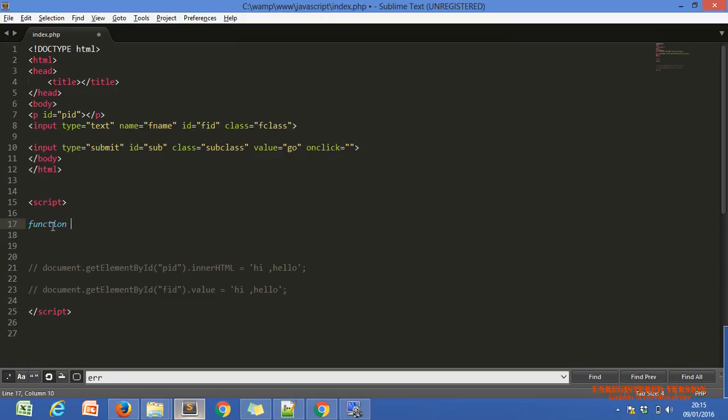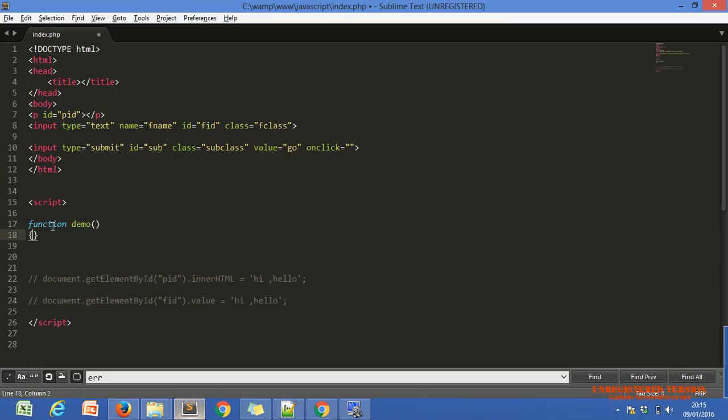Any function, you can use any name. Demo, you can use any name. That's why I just use demo. This is the definition of the function. It has one alert.